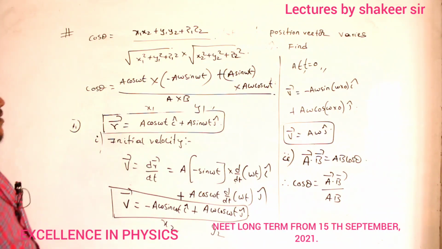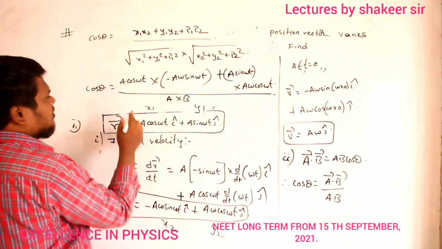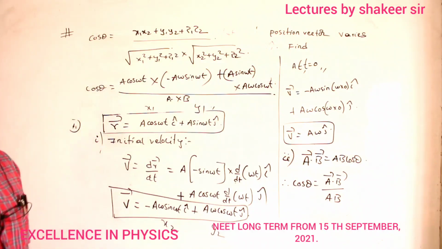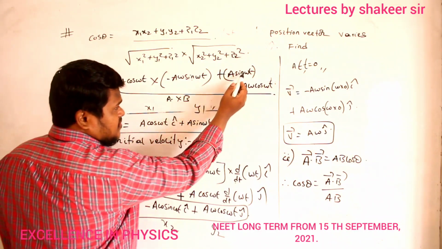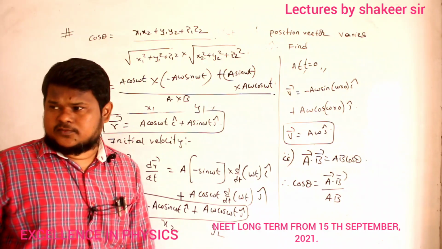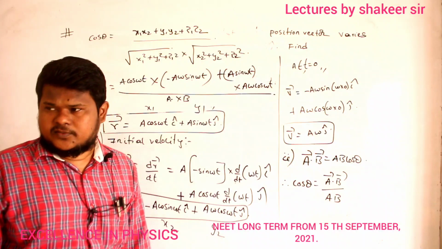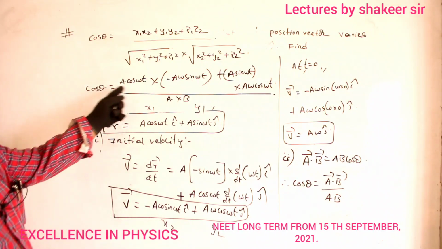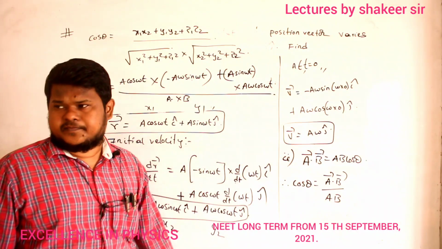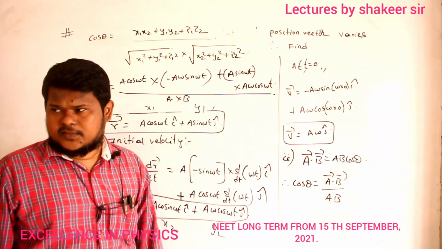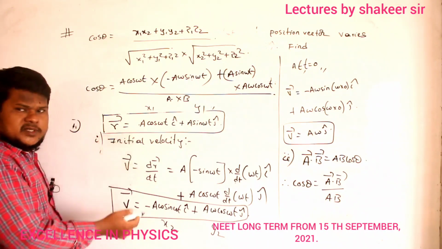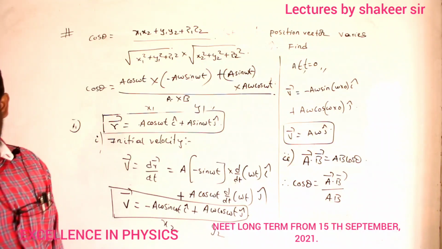Why am I writing in terms of a b? Because if I observe the numerator, I have minus cos omega t sin omega t, but here I have plus sin omega t cos omega t. Plus and minus will become 0. Total value will become 0, no? Clear, Nama? So cos theta is 0, then theta is equal to 90 degrees, because cos 90 is 0, no? It means the angle between velocity vector and position vector is 90 degrees. That is my answer.